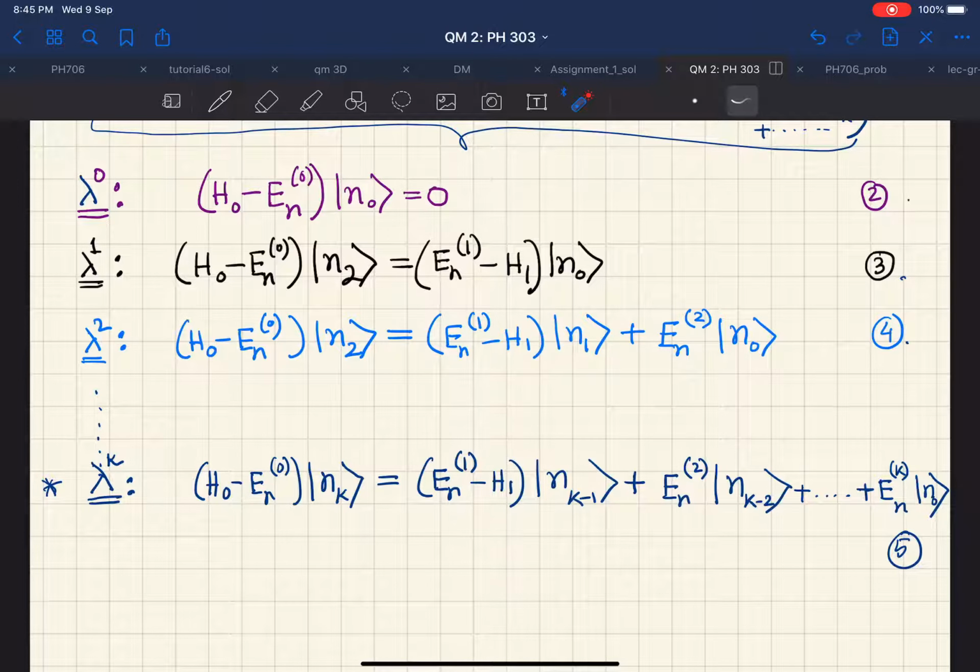So basically that means once this solution is known, you can calculate the solution here by using these solutions.